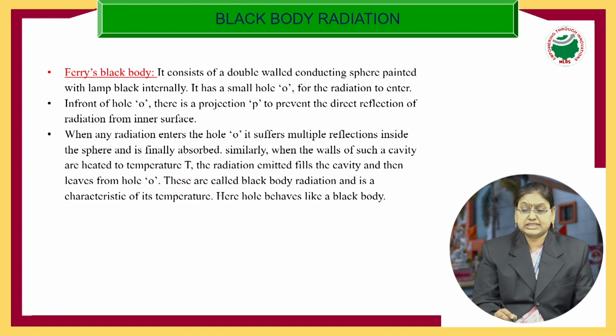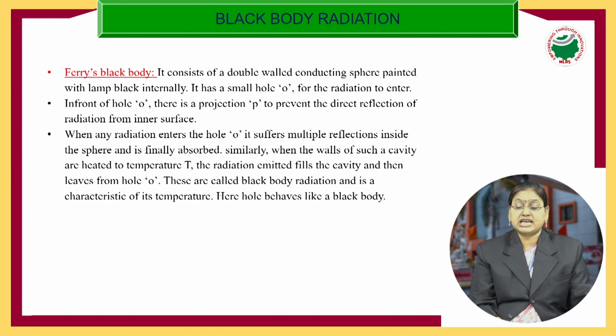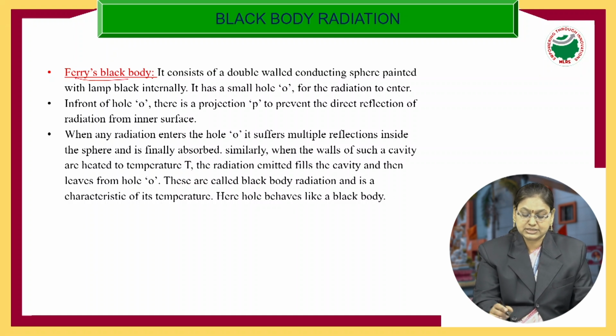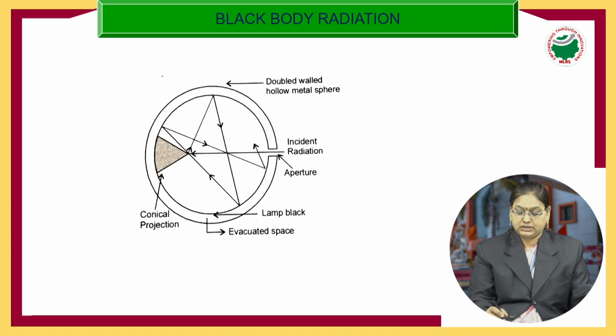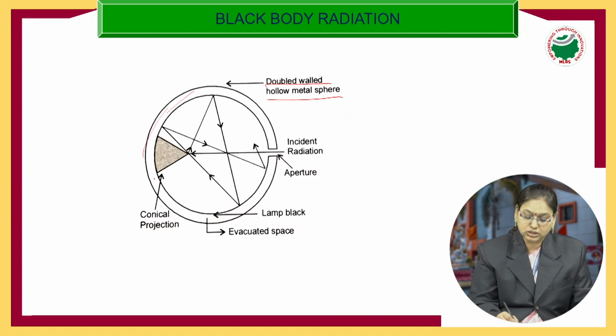Next, two scientists, Ferry and Wien, constructed two black bodies: Ferry's black body and Wien's black body. Now let us see the construction of Ferry's black body. It consists of a double-walled hollow metal sphere with a small aperture or hole.